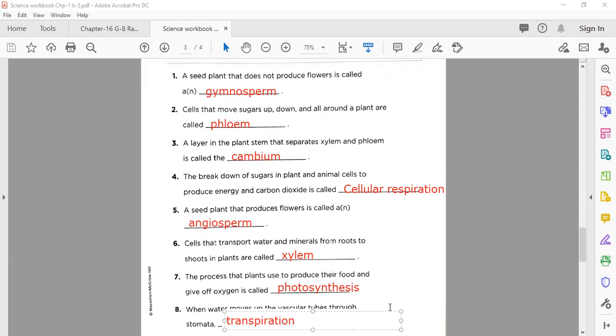Because we already done this. So the correct answer is here, transpiration. Okay. So these are all the correct answers, or you can say the correct blanks here on your workbook page number 15. That's your lesson number 3 from chapter 1. Please everyone complete it. If you missed any, take the screenshot. Then I'm going to move on to the last page of today's homework.